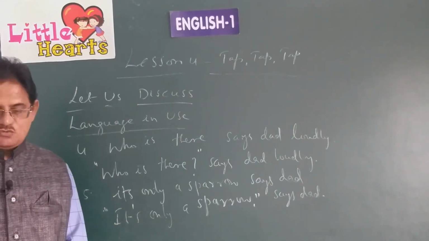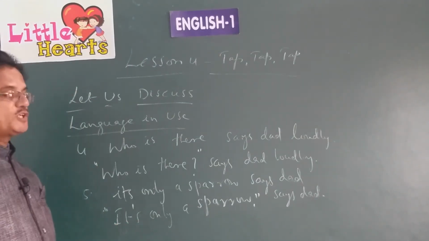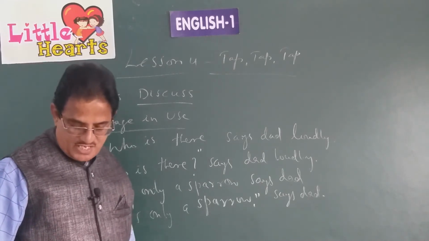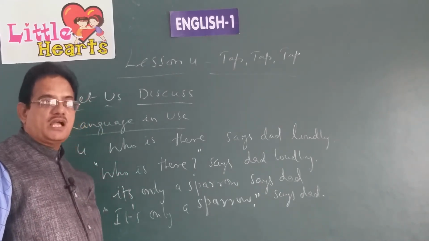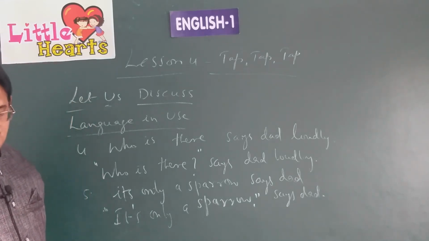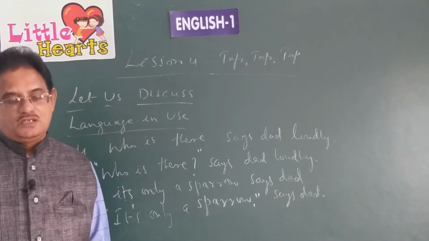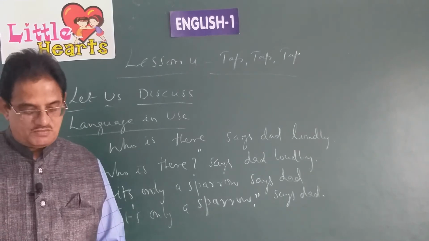Okay, children, this is how we write punctuation marks when they are not given, rewriting using capital letters, full stops, commas, inverted commas or quotation marks. These are all called punctuation marks.